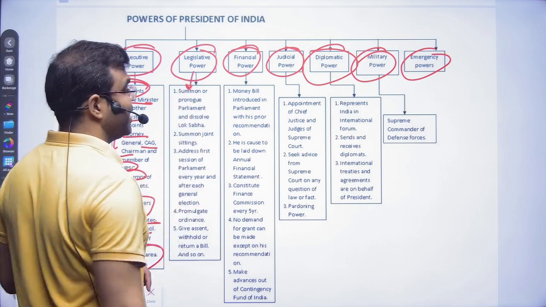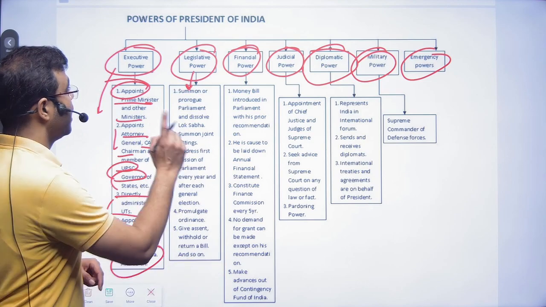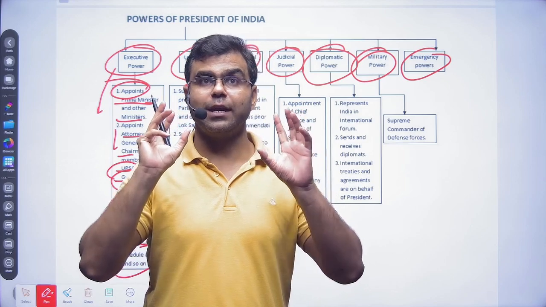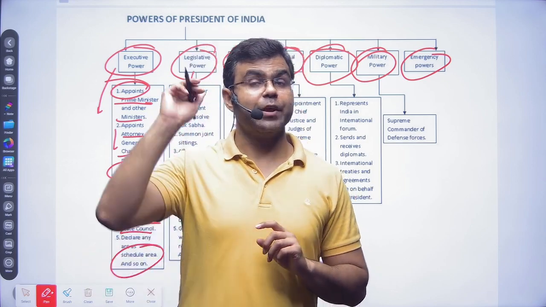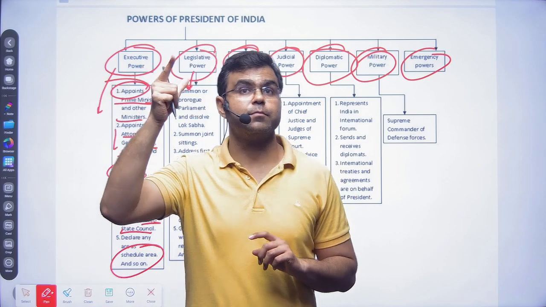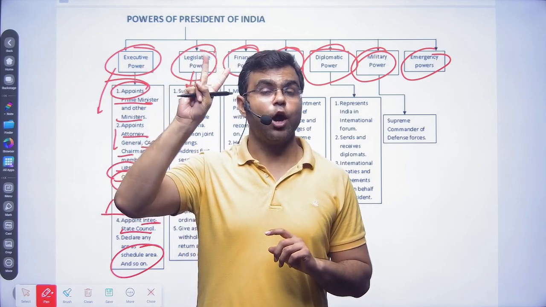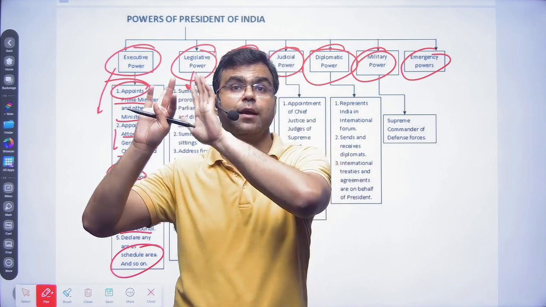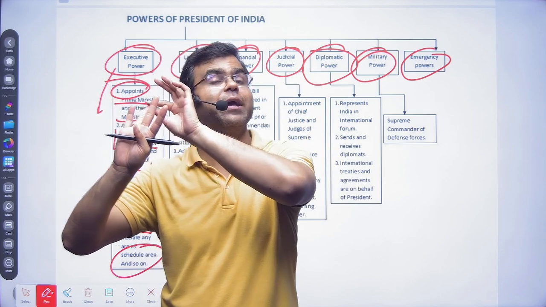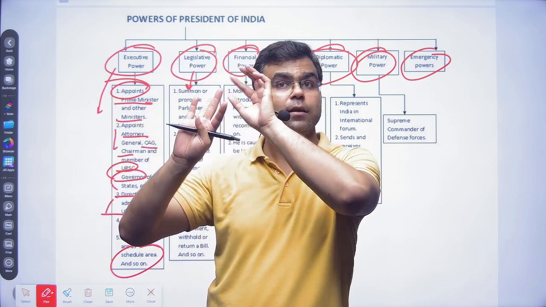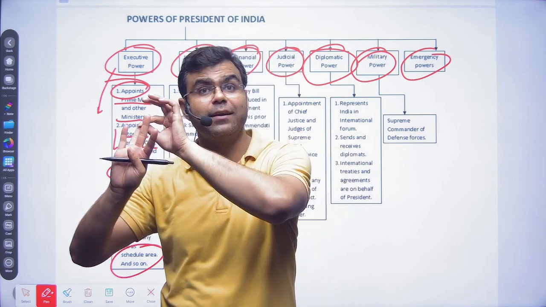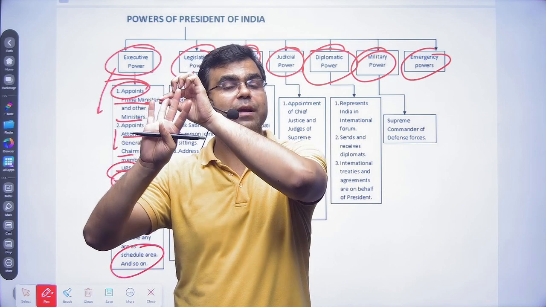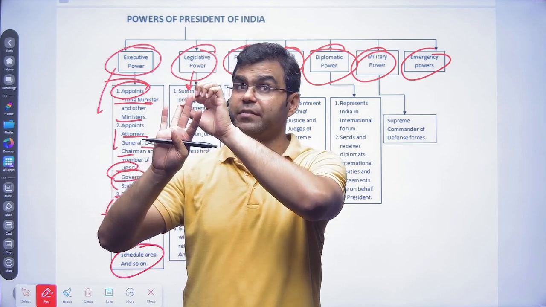Now when we talk about the legislative powers, remember that when we talked about the legislature, parliament, we have Rajya Sabha, we have Lok Sabha. Along with this, the president is also a part of parliament, because a bill becomes an act when it has been passed by Lok Sabha, Rajya Sabha and has received the assent from the president.